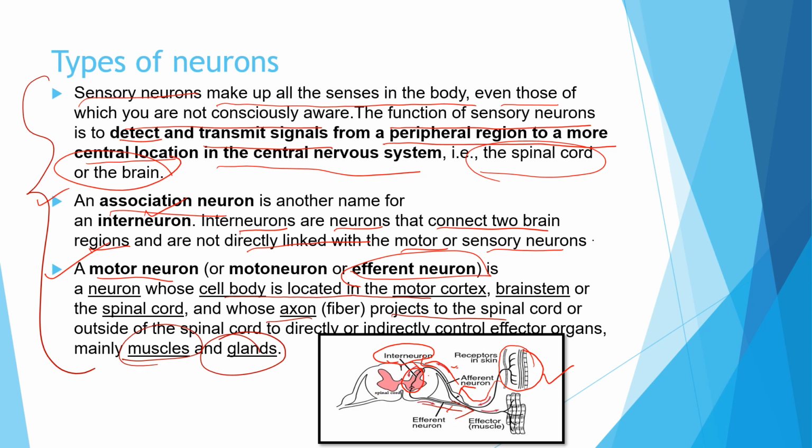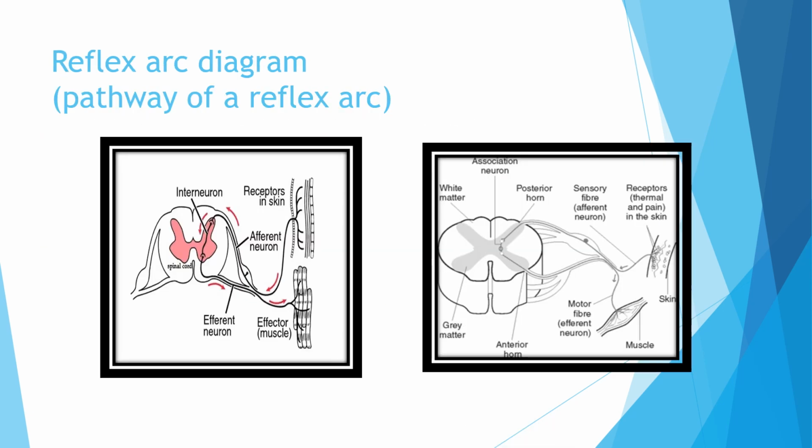It's a very complicated thing, but I tried to make it easier in my way, and I tried my best. So I think it is very clear to you all now. Just go through it once: sensory neuron, association neuron, and motor neuron. With this diagram, the interneuron is linking between the sensory and the motor, and thus the effect is happening in the effector organ. So it is clear. Let us move on to the next part. Now this is what I told you in the previous diagram also. This is just a diagram of the reflex arc.